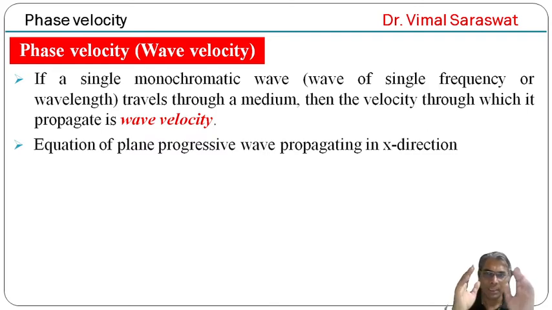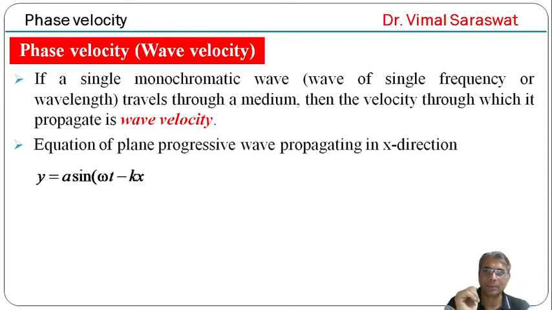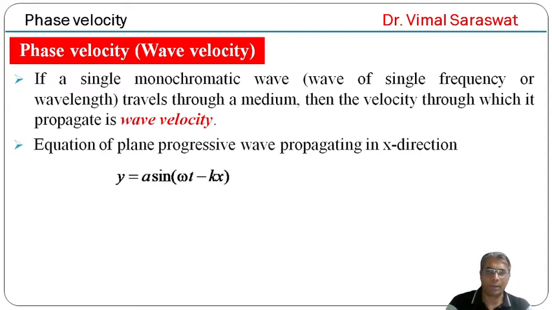The equation of a plane progressive wave propagating in the x direction is y equal to a sin(omega t minus kx).